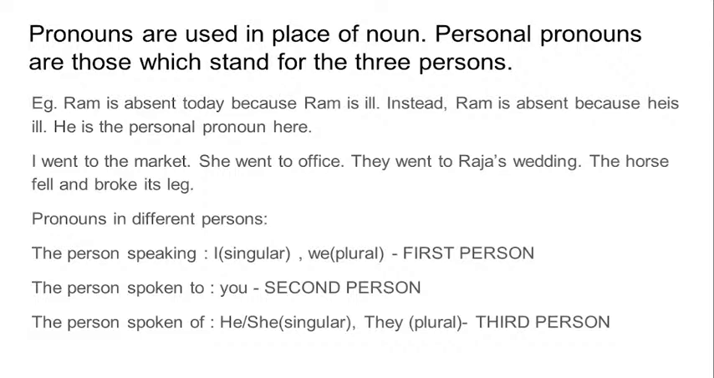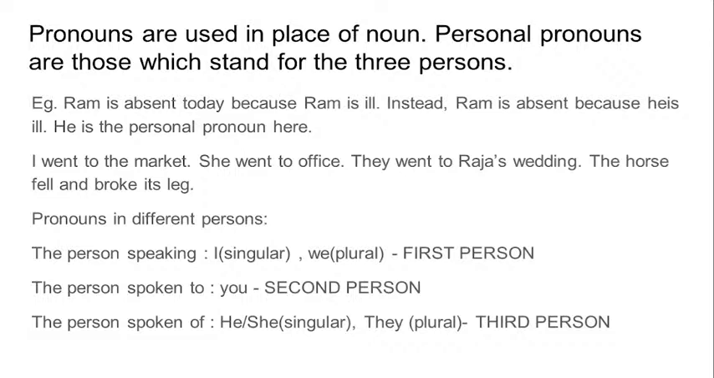But in a sentence, you can't be using nouns everywhere. You can't repeatedly use the noun in the sentence. For example, take a sentence like: Ram is absent today because Ram is ill. Ram wakes up at 8 o'clock in the morning. Ram goes to school. How weird it sounds, right? So in place of Ram, is there any other word which we can use to make it sound good? Yes, that is he.